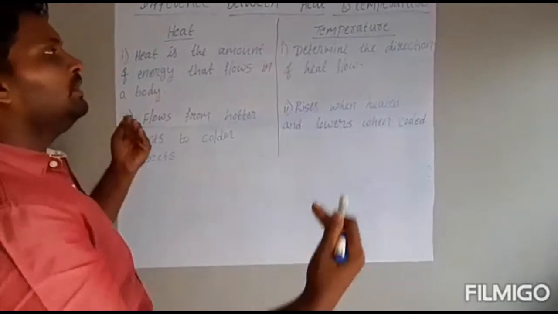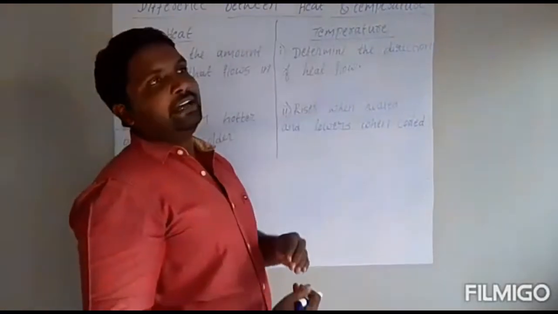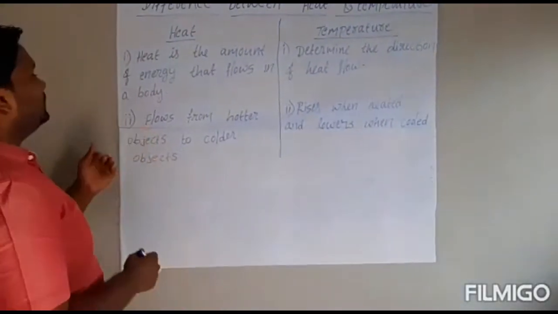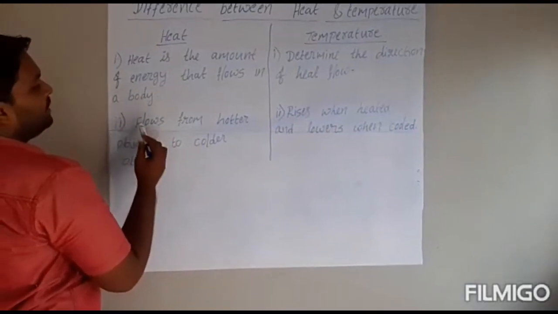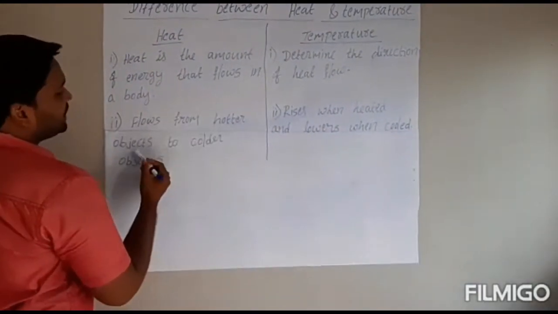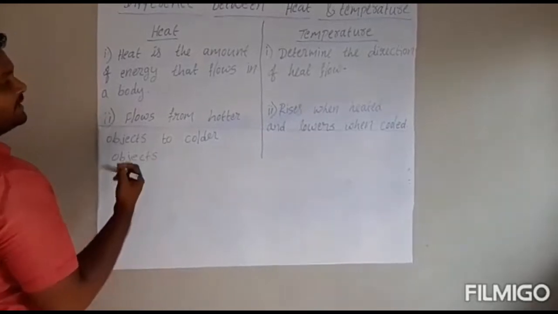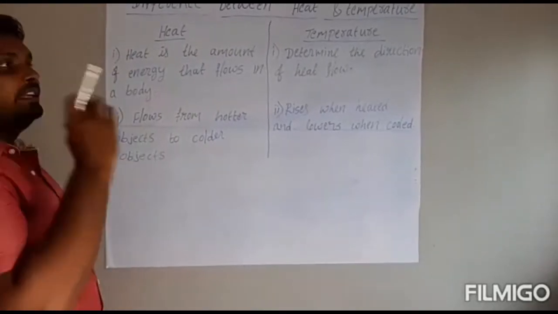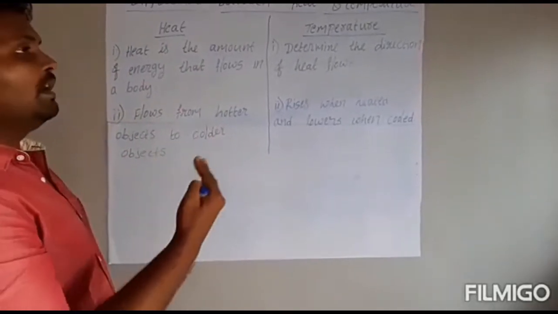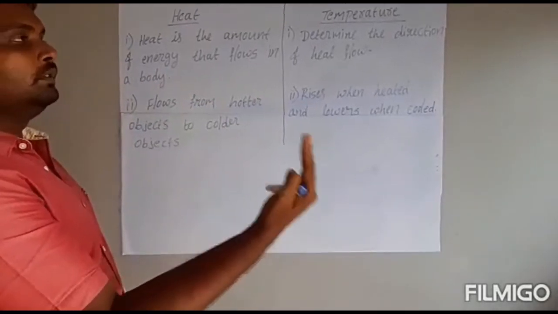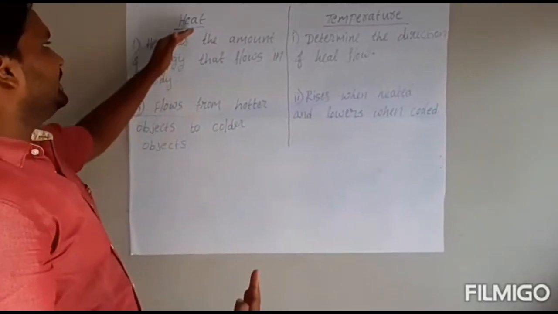So that flow is explained by temperature. Another difference: heat flows from hotter objects to cooler objects, meaning heat always transfers from hot to cool.